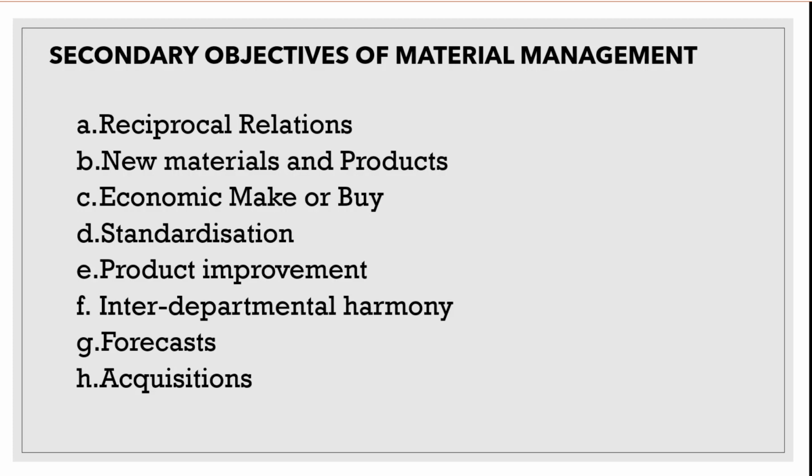These are the secondary objectives of material management. When a company deliberately buys as much as possible from its own customer, it is said to practice reciprocity. That means if you are able to get the products which are being sold to the customer, or you are encouraging your customer, you will be able to have a good relationship which will help you in future.